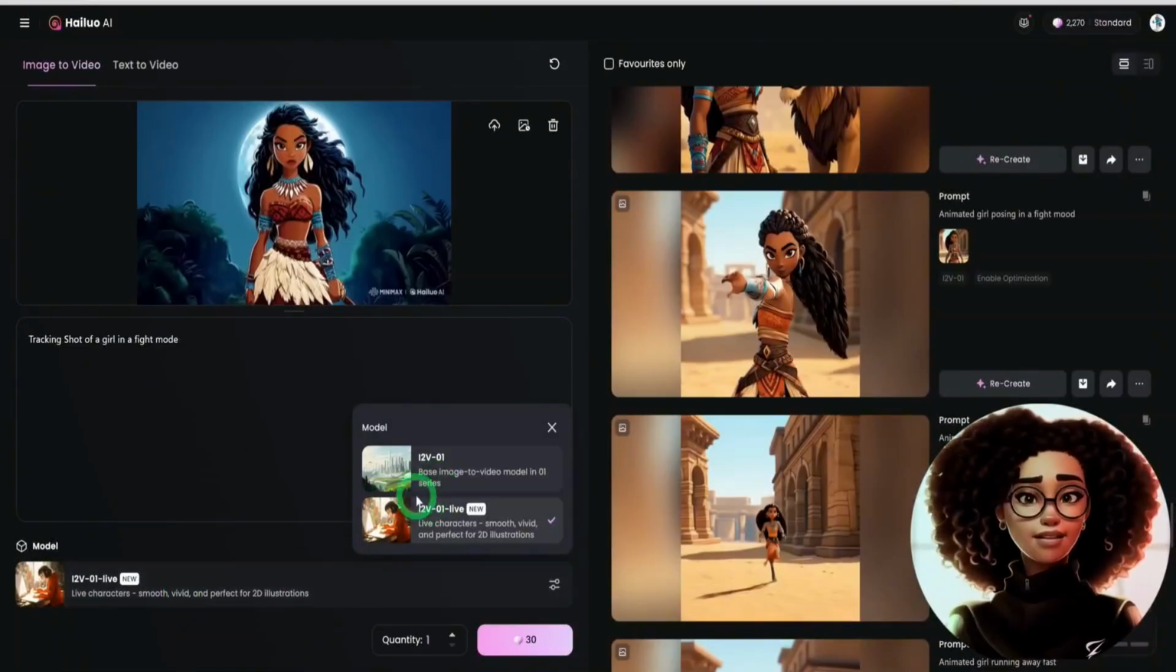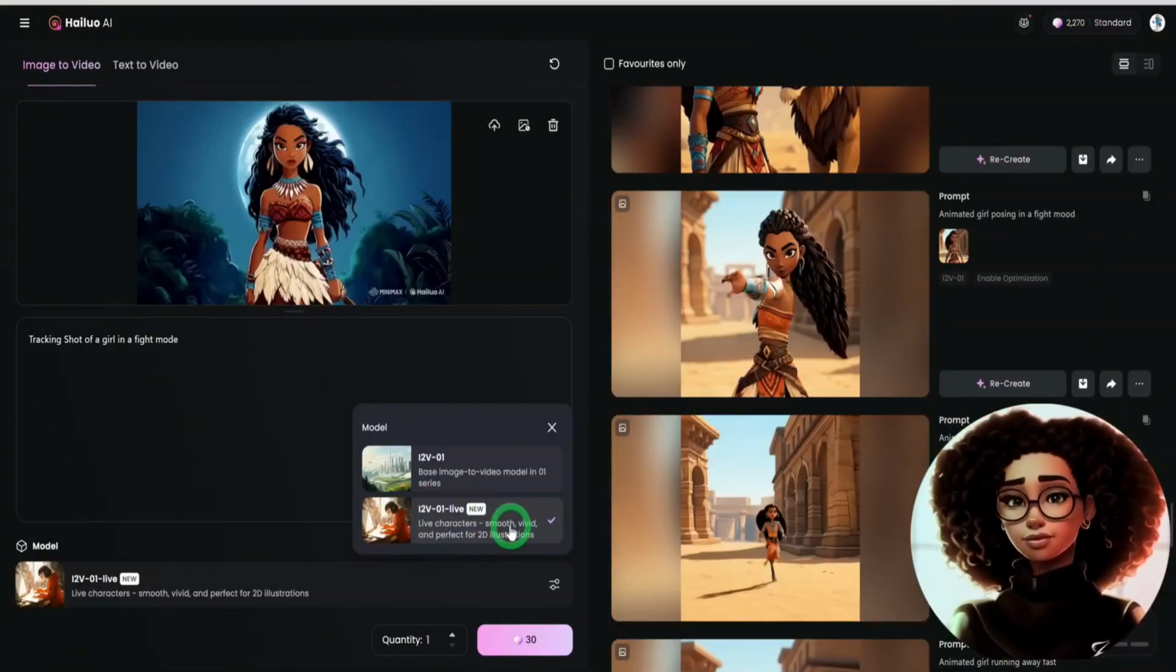Hailuo by Minimax has two particular models one can use. They have the I2V-01. This particular model creates very dramatic animation, which can have weird features at times. So I prefer to use the new model, which is called the Live model. This particular model gives the consistency and fluidity I am looking for.